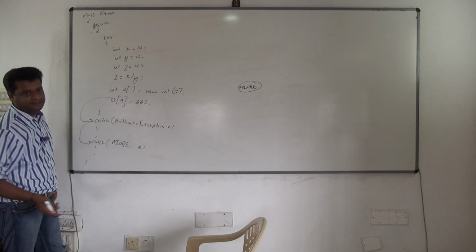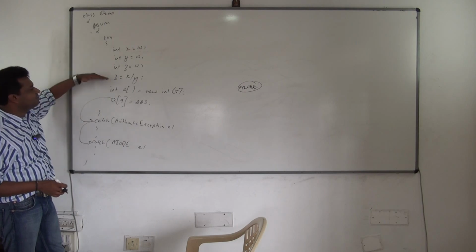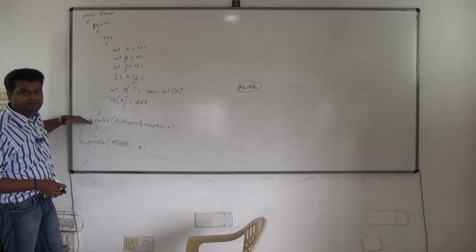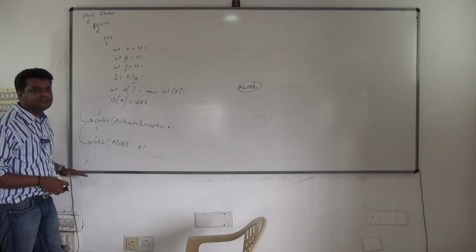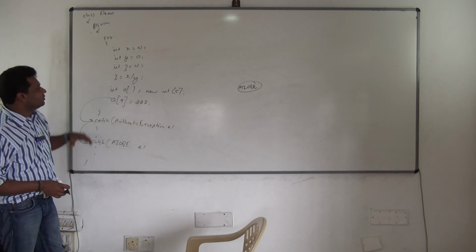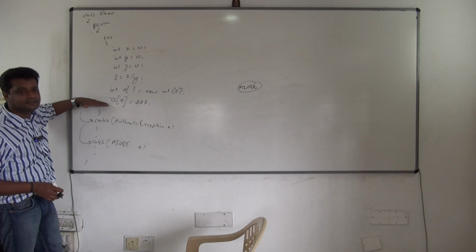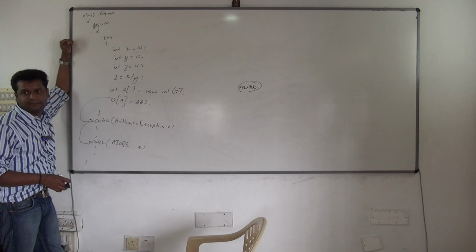Else it will go outside. If you are catching it, fine. Else it will be going outside. So whenever the first exception occurs, it will come to the first catch. First catch will try to handle it. If not, it will look for the next handler. If not, it will look for the next handler. If nowhere it is caught, then it will go outside. It's fine. Arithmetic, if it is caught here, it will execute. If array index out of bound occurs, it will execute. But remember, both cannot happen at the same time.